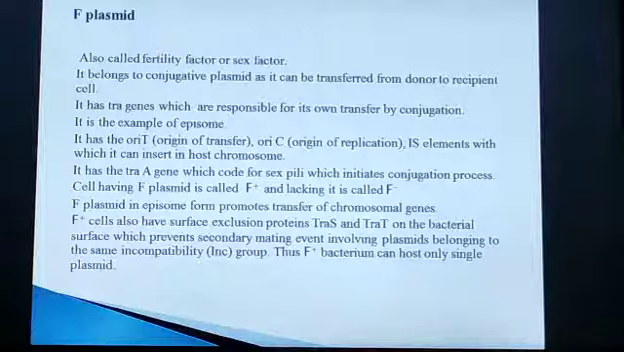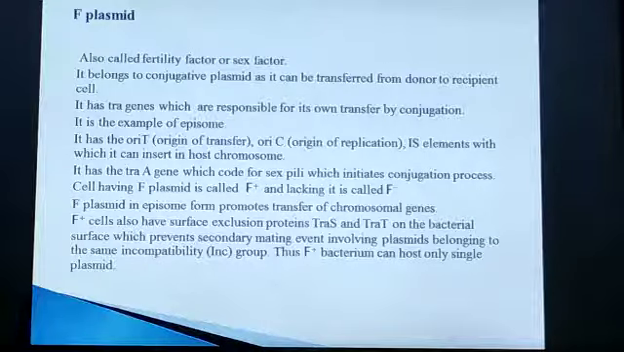F plasmid in episome form promotes the transfer of chromosomal genes. That is, if the plasmid is independently present in the cytoplasm, then only the plasmid gets transferred to the recipient cell. But if the F plasmid is in episome form, that is, inserted in a cell chromosome, then along with the F plasmid there is a transfer of the chromosomal genes.